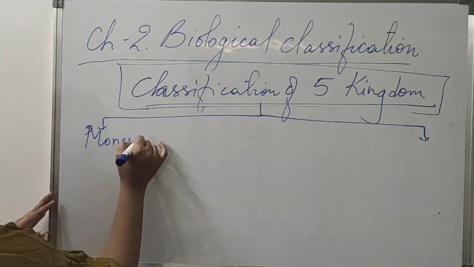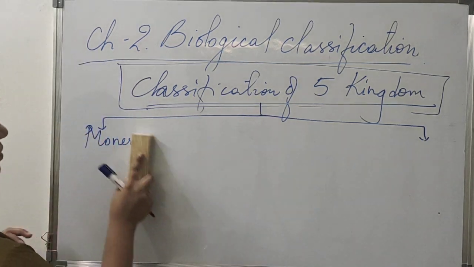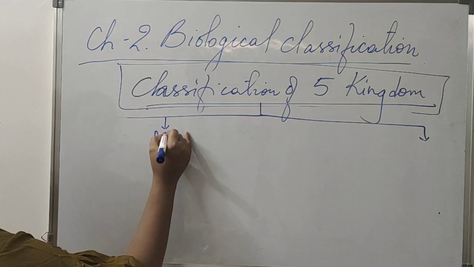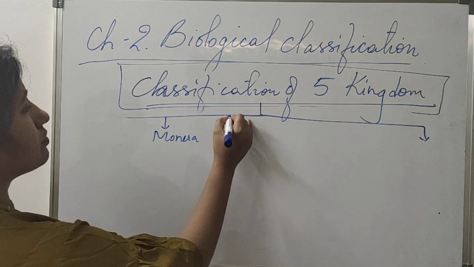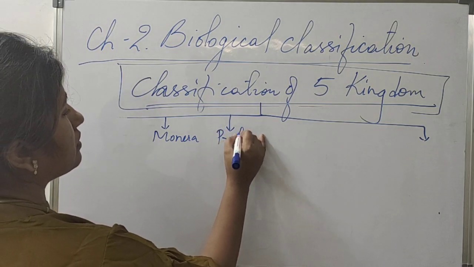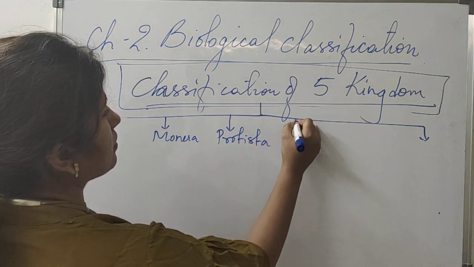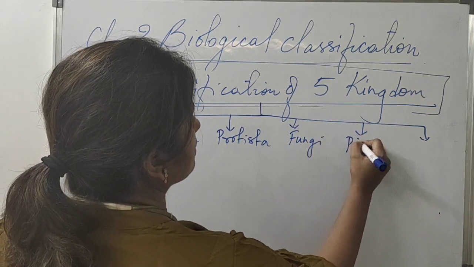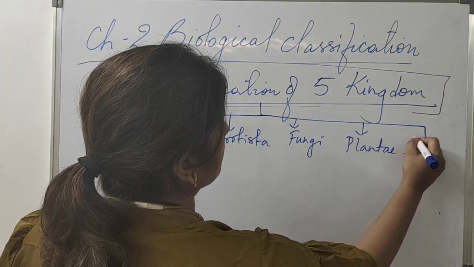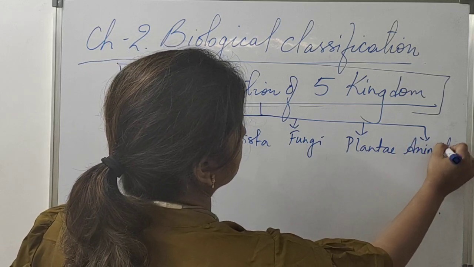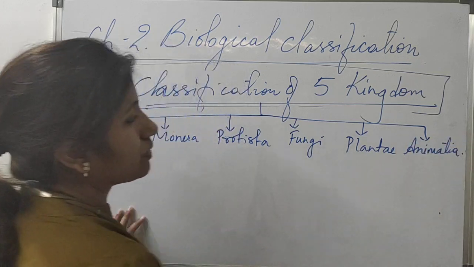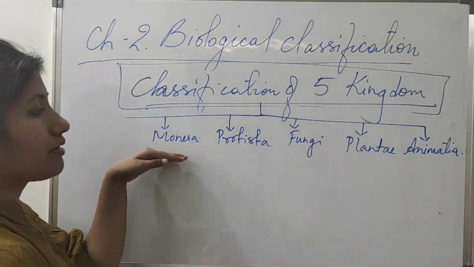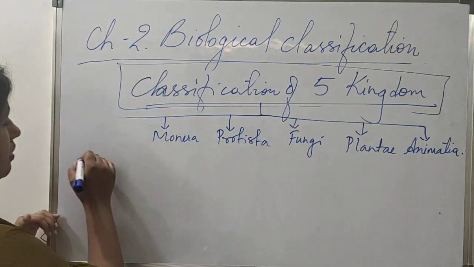Monera, protista, fungi, Plantae, and Animalia. Okay, so previously you have seen we had only 2. Now we have 5 on the basis of different need.